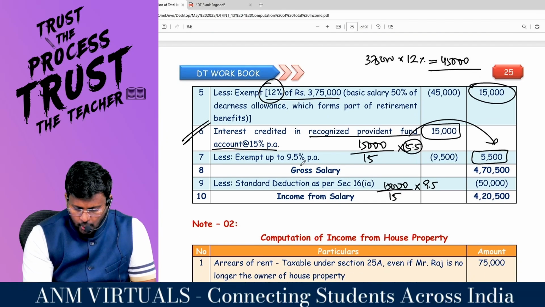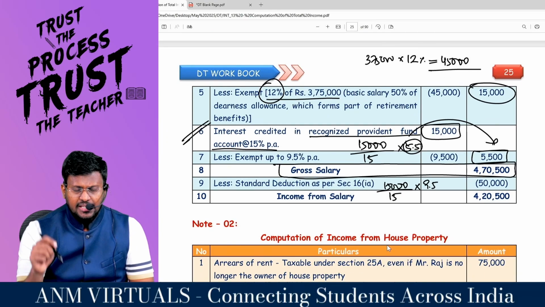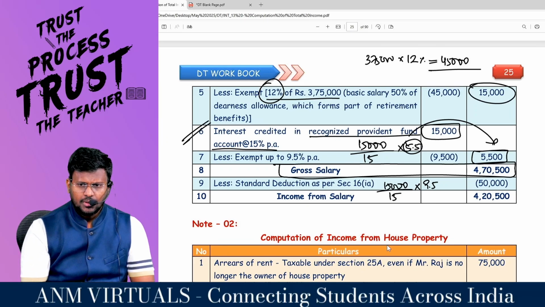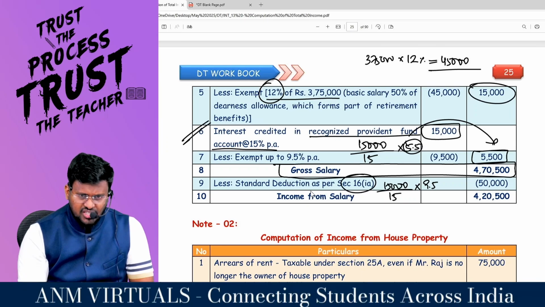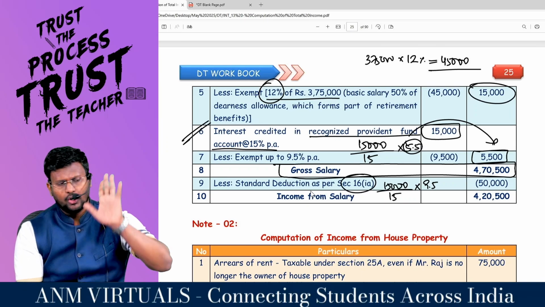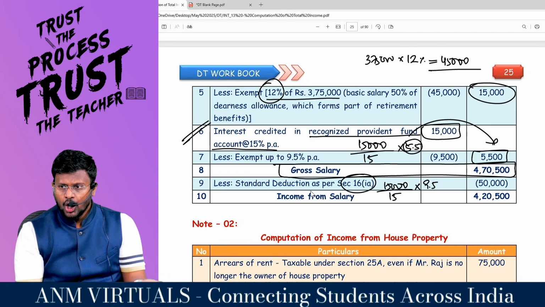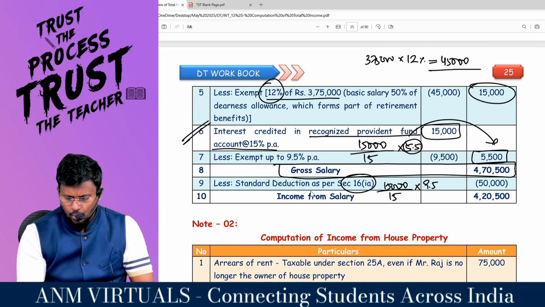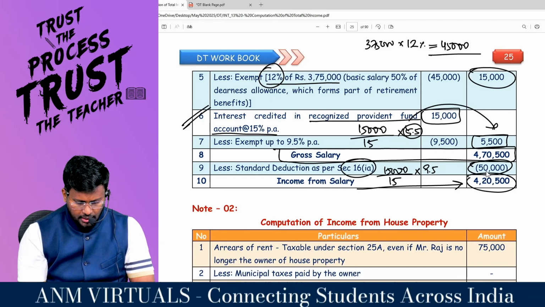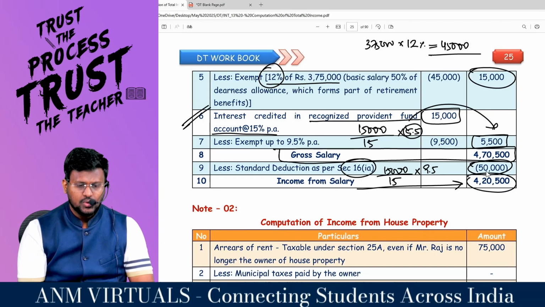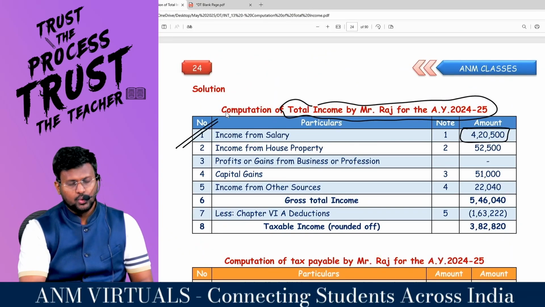Comfortable? So you will get the gross salary of 4,70,500. Which route is he going through? Optional tax regime. He is surely entitled to claim deduction under 16(1)(a). This is another highlight of this question. It is allowed under both routes. Whether it is the default tax regime or the optional tax regime, standard deduction is allowed. So 50,000 will be allowed, and income from salary will be 4,20,500. Comfortable? That's the first statement: income from salary is 4,20,500.